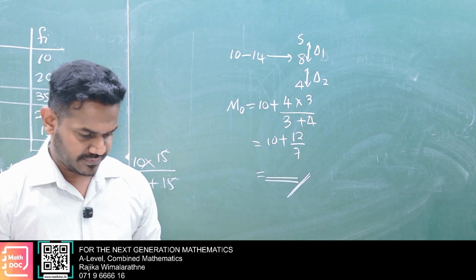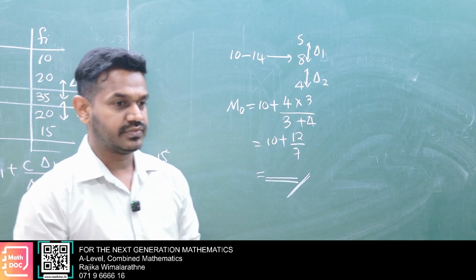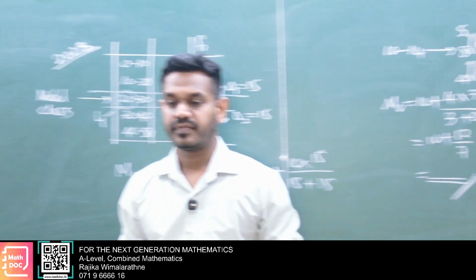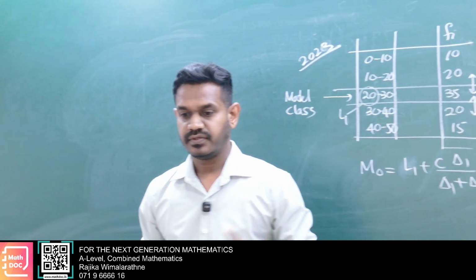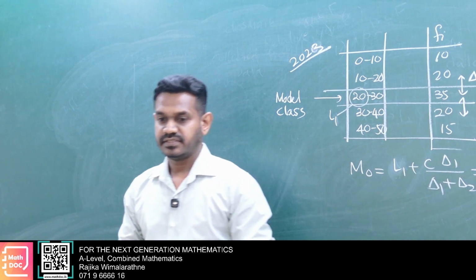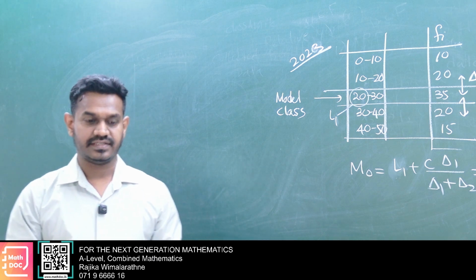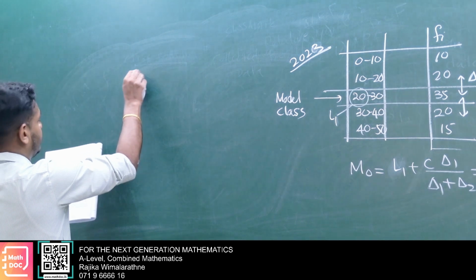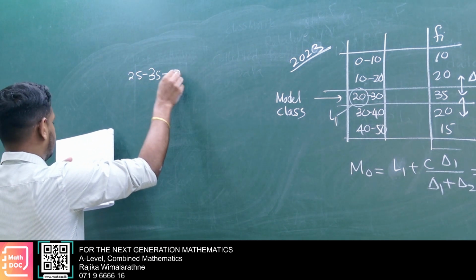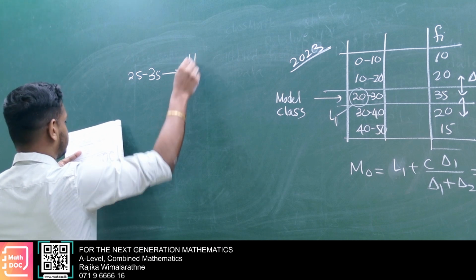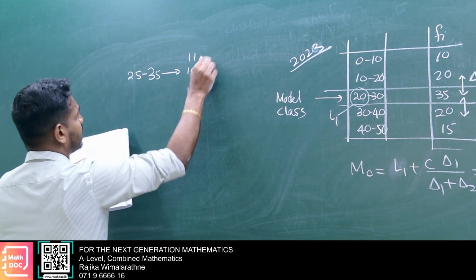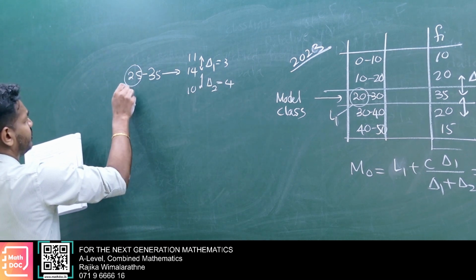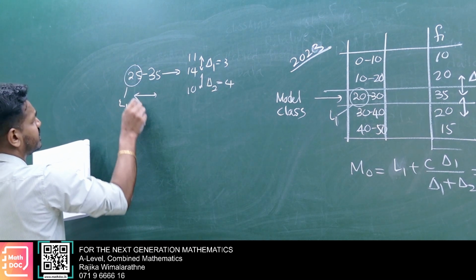Do 2019. Just do calculation. Just practice, huh? Don't read the question, just practice. See highest frequency class 25 to 35, frequency 14, before frequency 11, after frequency 10. Here delta 1 gap 3, delta 2 gap 4, here L1 and class width 10.